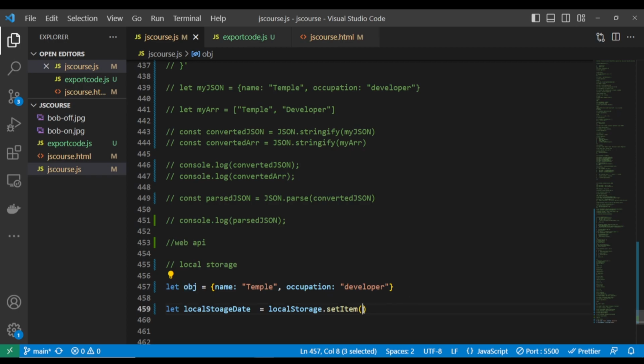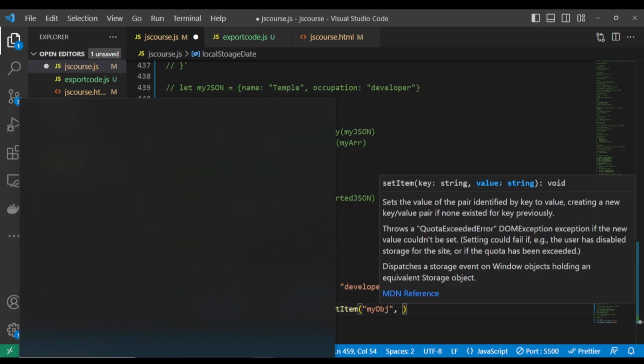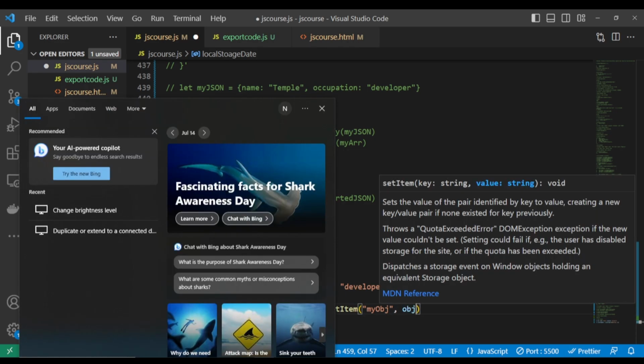All right, so what you're going to do is the first one. Remember I said the first one is going to be the key. The key, that's the name that you want to use to store your data in your local storage. I'm just going to call this my obj. All right, so you put your comma, then put the data you want to store.